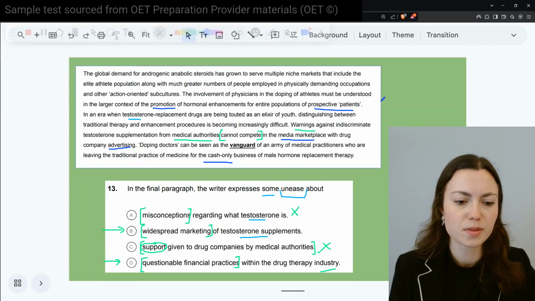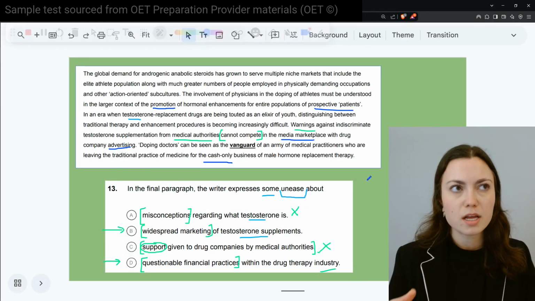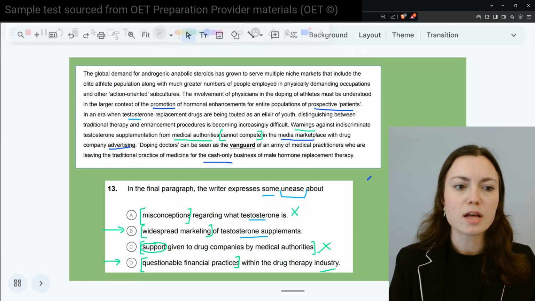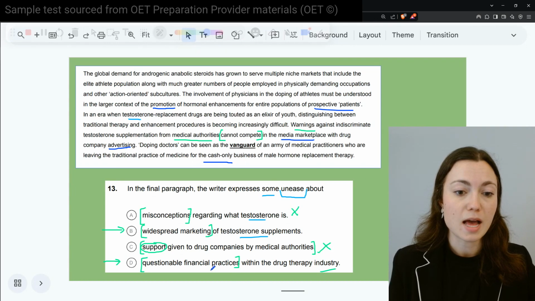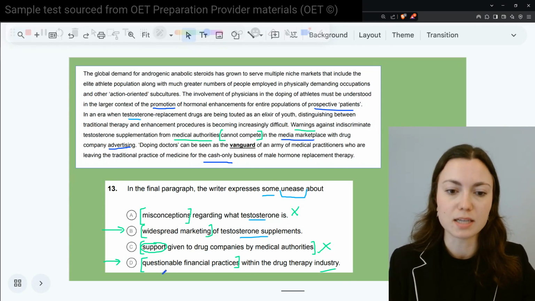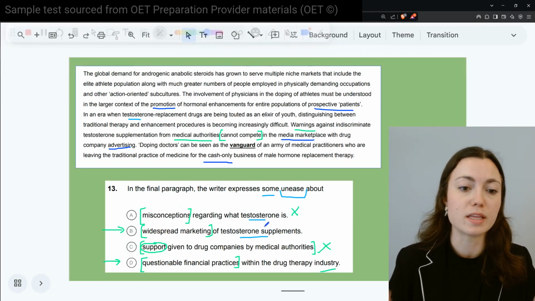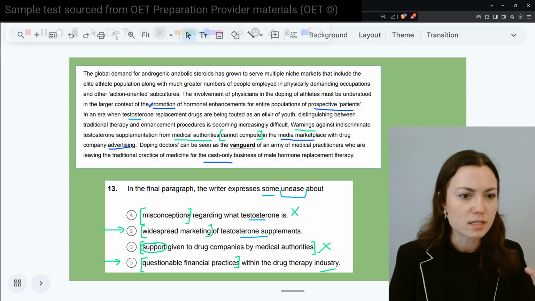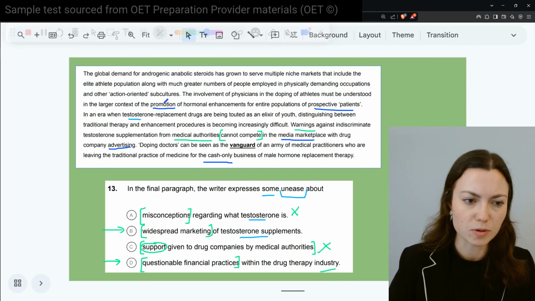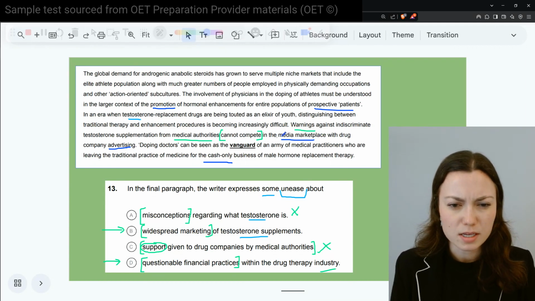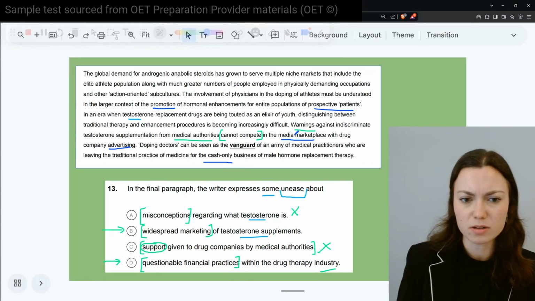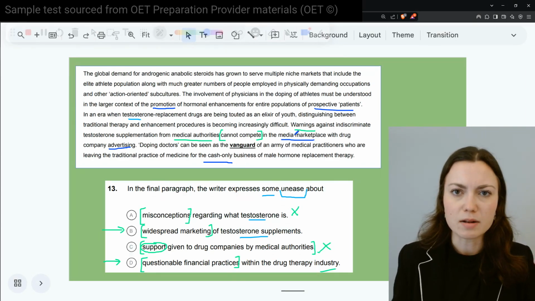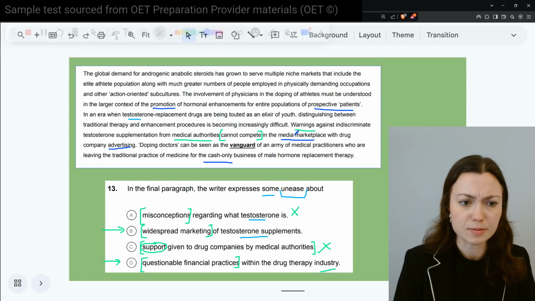Okay, so my question for you, from what he's saying here, are you getting the sense he's concerned about how the financial aspect is being done? Or is it more about what we're seeing here with the advertising and promotion? I'm seeing he's talking about this issue of promotion to these potential or prospective patients. We're seeing again this contrast between medical authorities and media and that competition with company advertising.